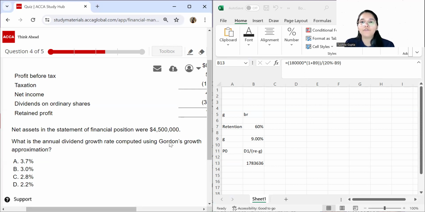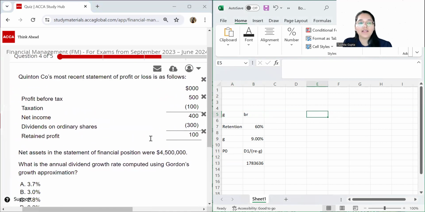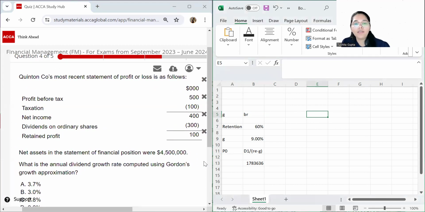So over here, you have to use the Gordon's growth model to calculate the growth rate. So let us do so. This is the formula right in front of us, g equals b times r. So first I need the b as well as the r. R, if you see, is nothing but the rate of return. To calculate the rate of return, I am going to take my net income, which is 400,000, and divide it by 4,500. So this gives you your rate of return.